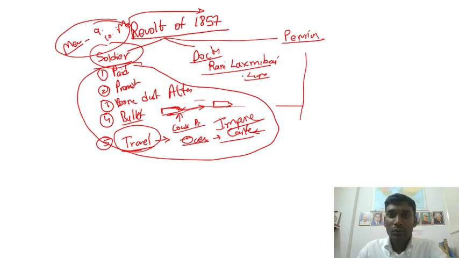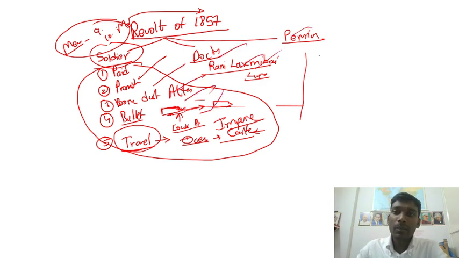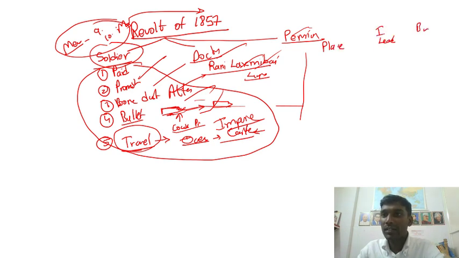Now, what are the expected questions? They may ask you the reasons. What are the reasons behind the soldiers' revolt, something like that? Then you have to make a tabular column of places and leaders, Indian leaders and the British leaders.